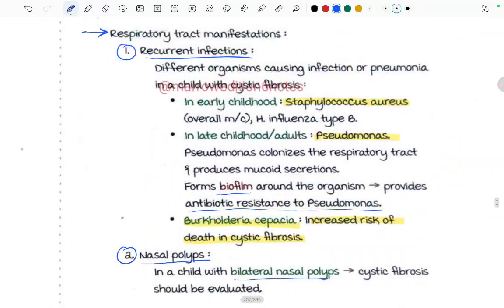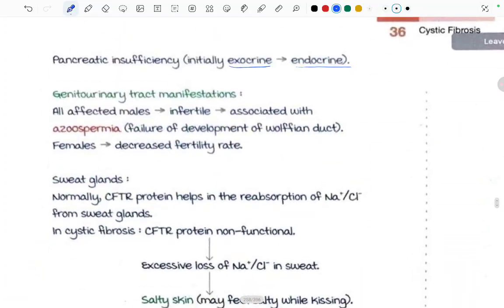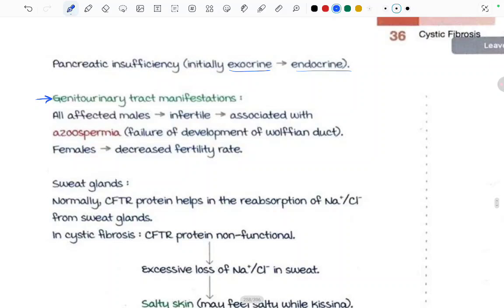Now we have read about the respiratory manifestations also. Now coming to the genitourinary tract manifestations. All the affected males will be infertile, associated with azoospermia and failure of development of the Wolffian duct itself, and in females, a decreased fertility rate will be seen.